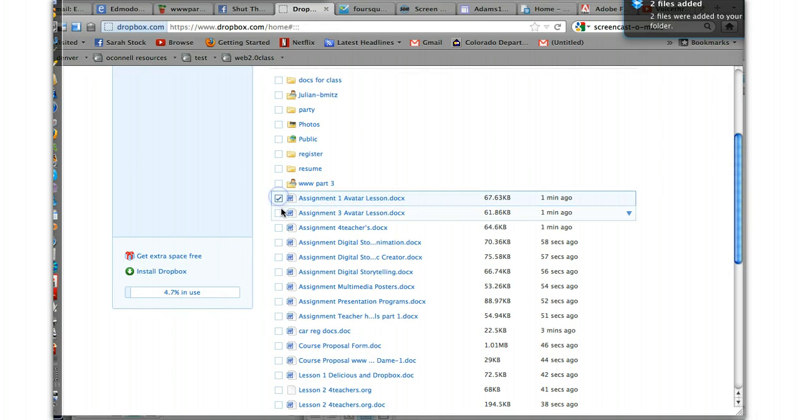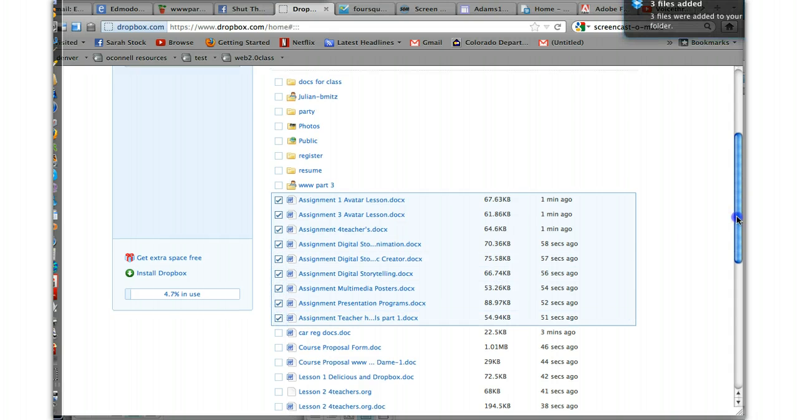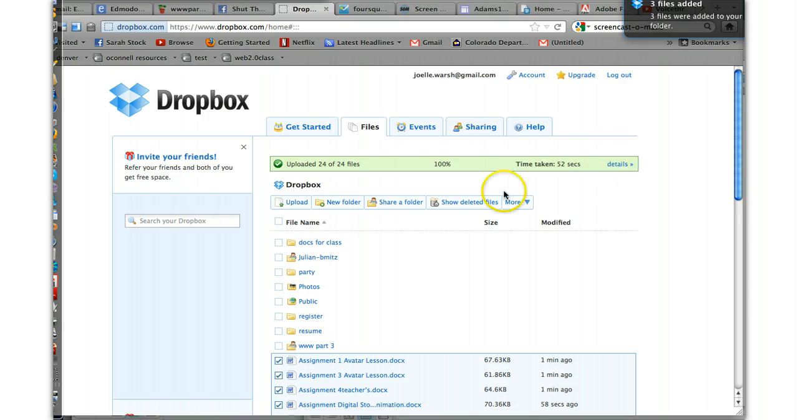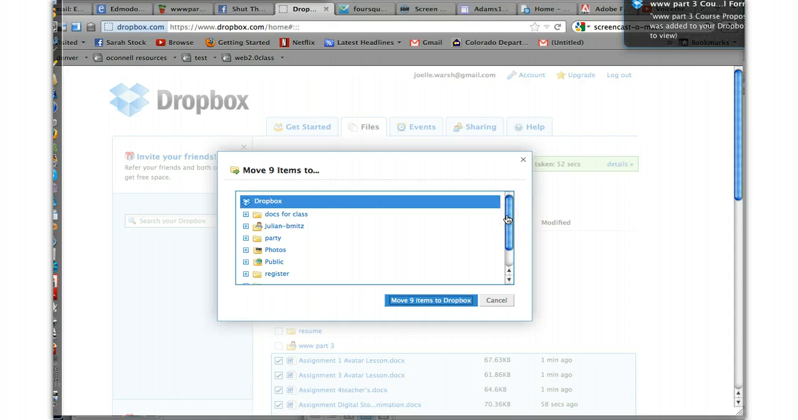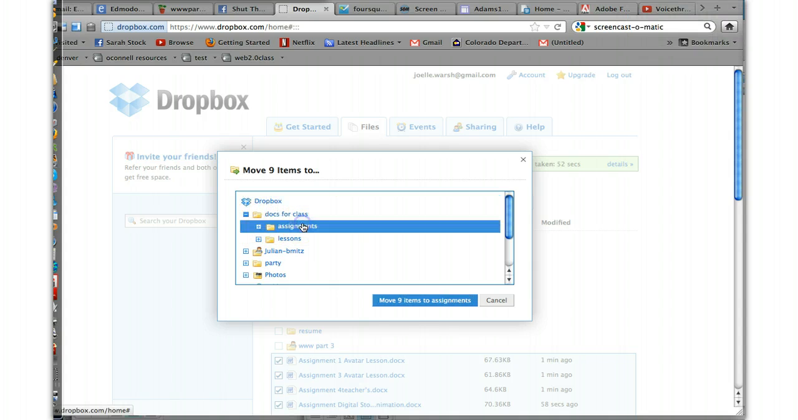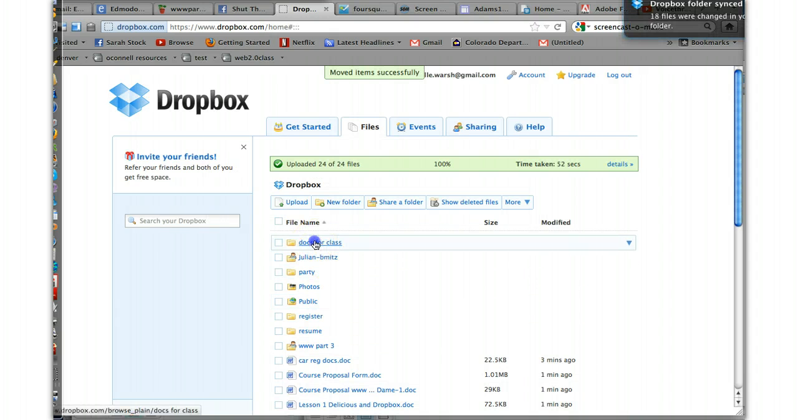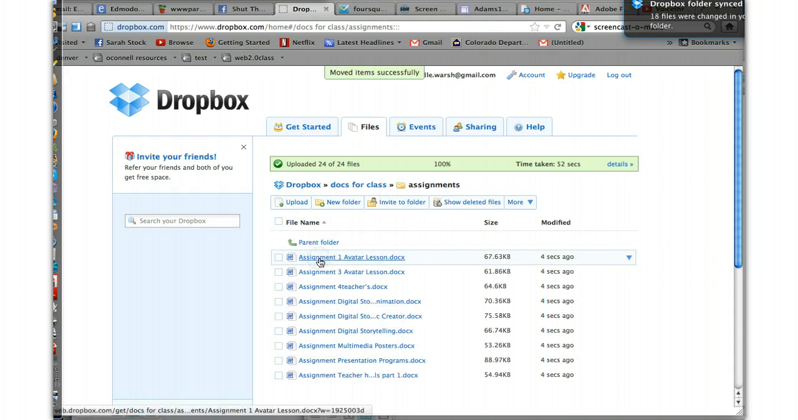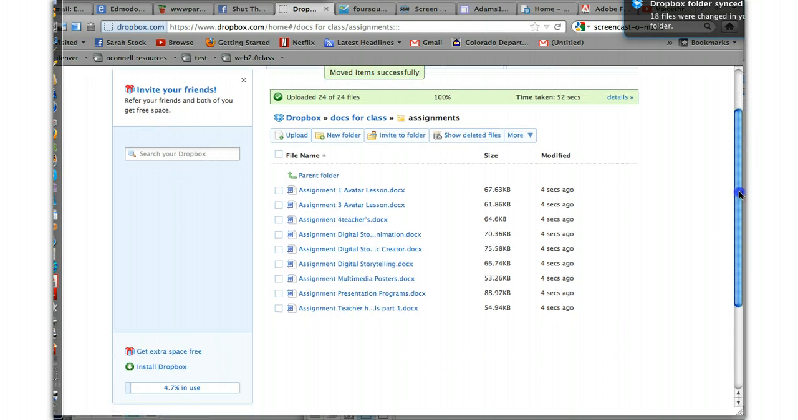So I can check off all my ones that I called assignments, and I can say go to More, because that's where you move it, and I want to move these 9 items. Where do I want to move them? I don't want them just in Docs for Class, so if I click on the plus sign, I can find the assignments folder, and it even tells me here, move 9 items to assignments. I click, and now if I go into Docs for Class and into my assignments folder, there's my 9 assignments.